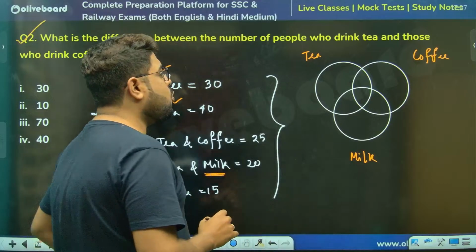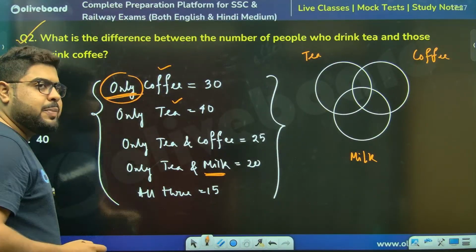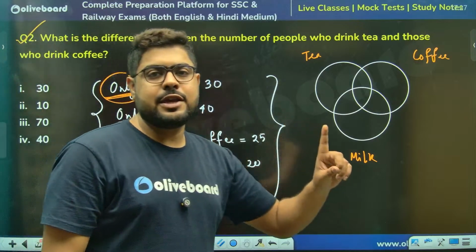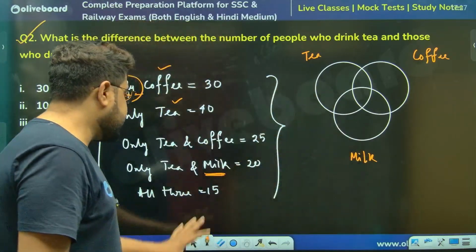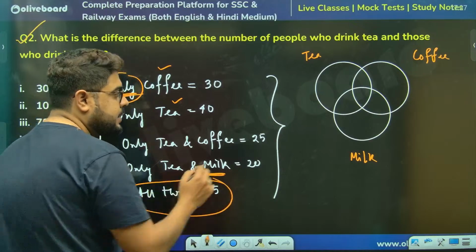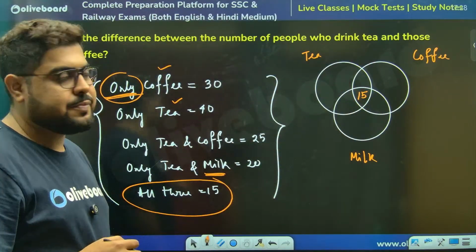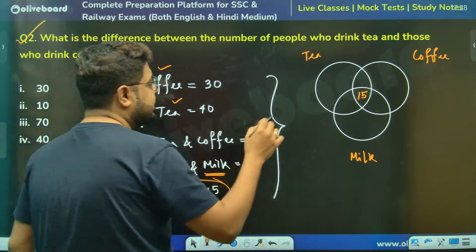Only coffee has some significance. But before that, the first value I always put in the Venn diagram is the all three value. It is 15. This is all three, the intersection of all three variables. Only coffee is 30 here.